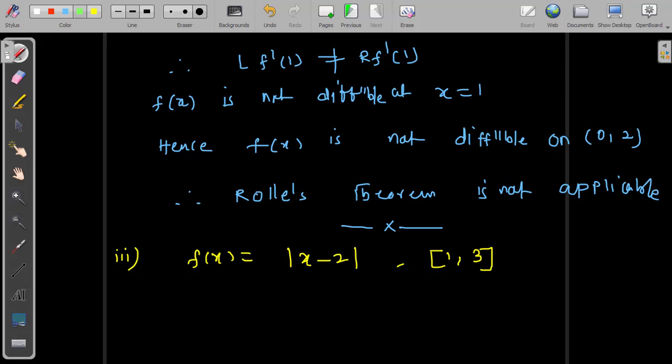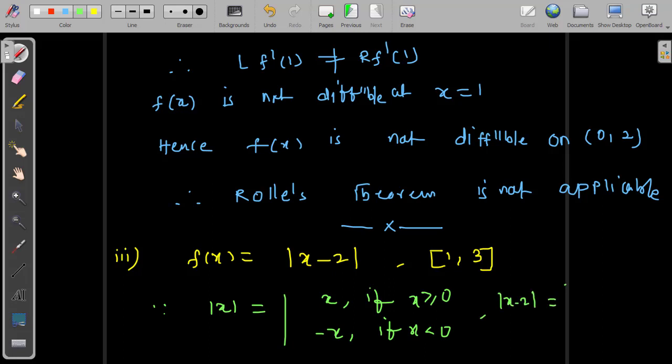It is a modulus function, so first of all you should know the modulus function definition. Mod x equals positive x if x is greater than or equal to 0, and minus x if x is less than 0. You can recall this rule. In a similar way, mod x minus 2 means you will get x minus 2 if x is greater than or equal to 2.